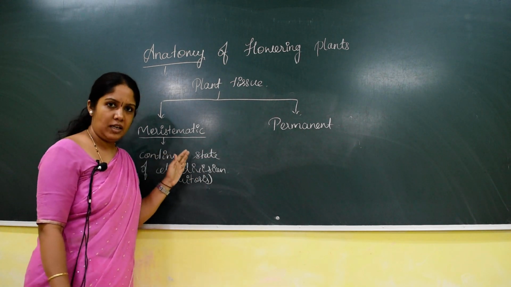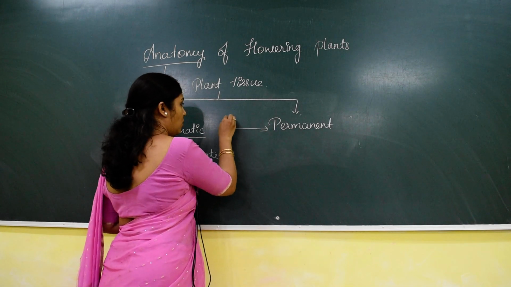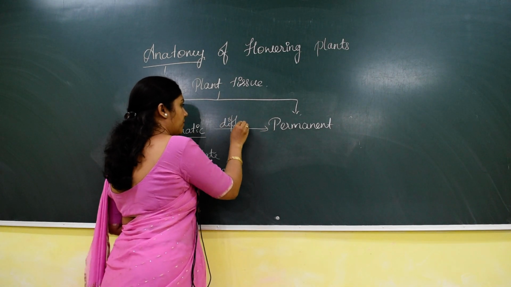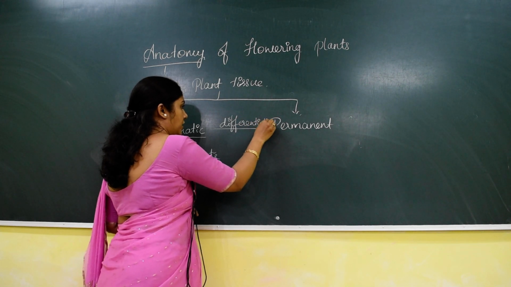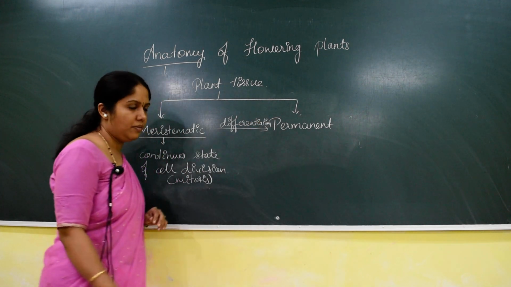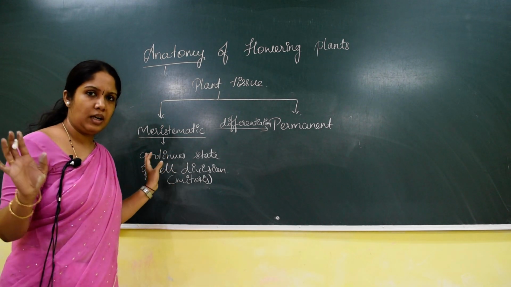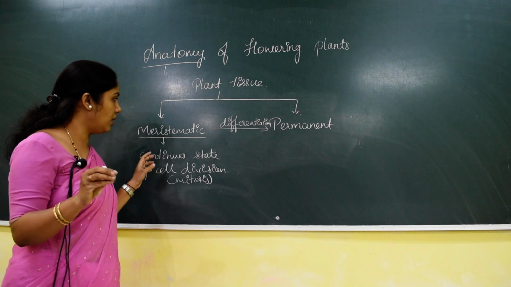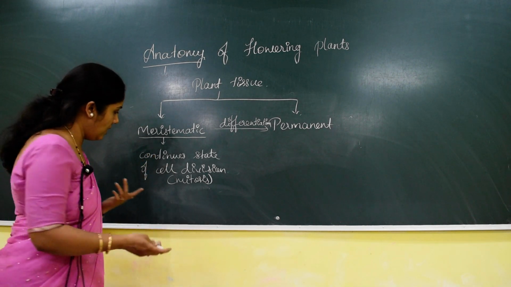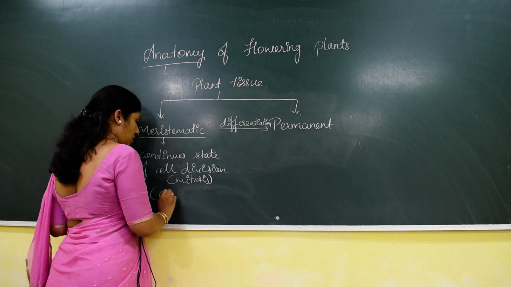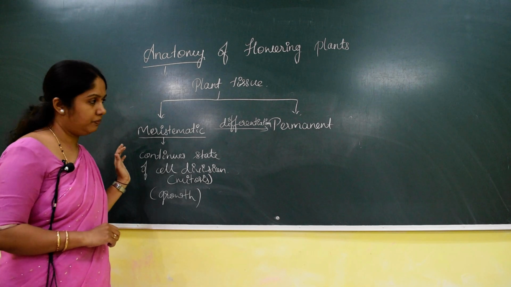Now this meristematic tissue itself will further undergo differentiation. What does differentiation mean? In simple terms, the dividing meristematic tissue does not have any other function. The work of the meristematic tissue is to increase the number of cells. Hence, ultimately the meristematic tissue helps in the growth or elongation of the plant.